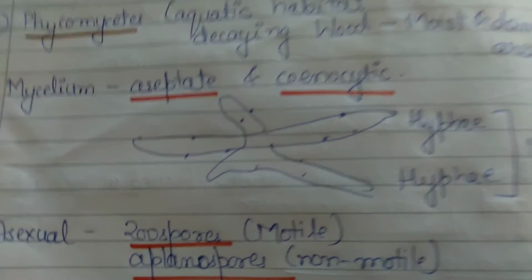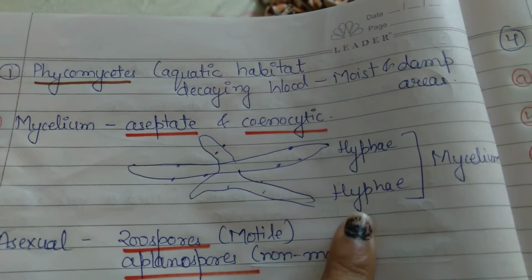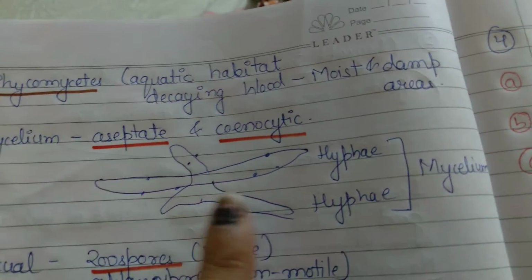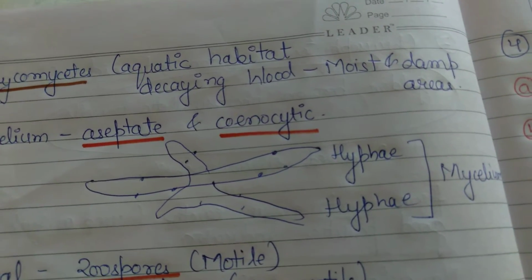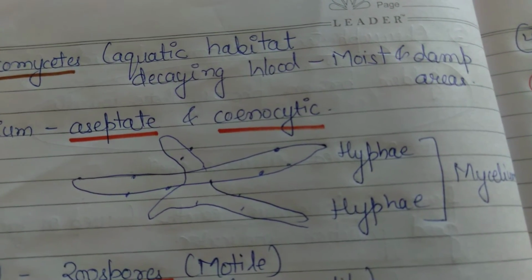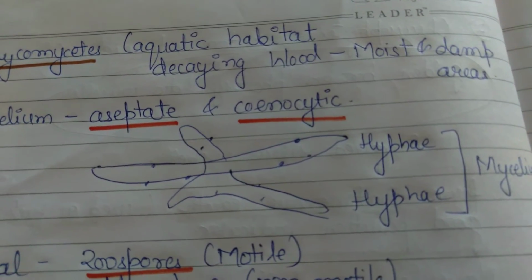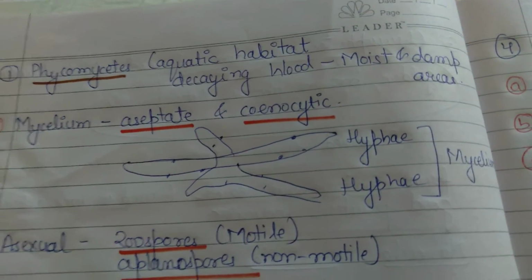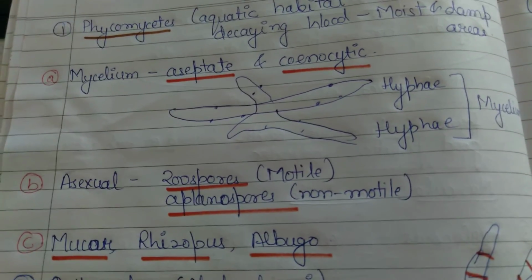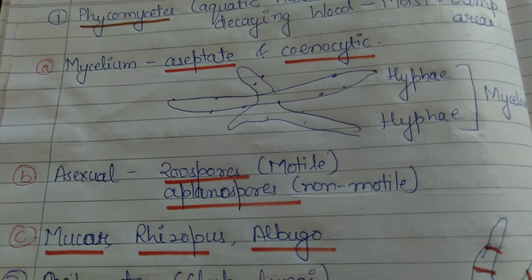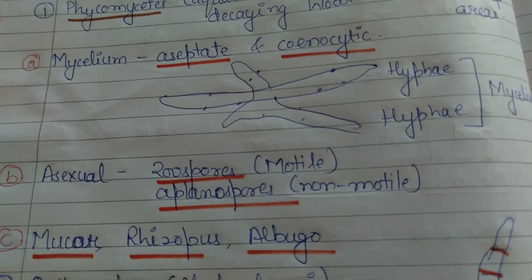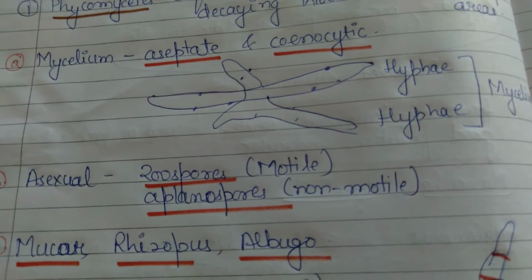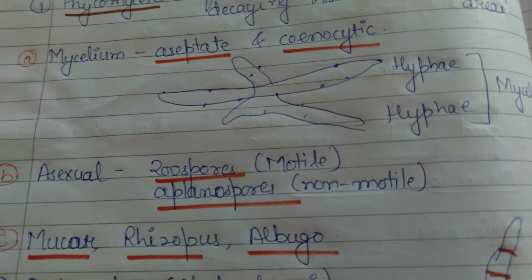Fine. See, this is a hypha. This single thread like structure is hypha, and the network of hyphae form mycelium. The whole thing is known as mycelium. Fine. Next, in case of Phycomycetes, asexual reproduction occurs by zoospores, that are motile spores, and aplanospores, that are non-motile in nature. Fine. Next is Ascomycetes.